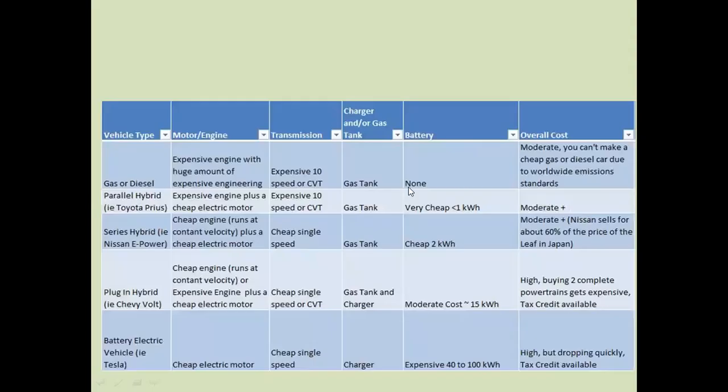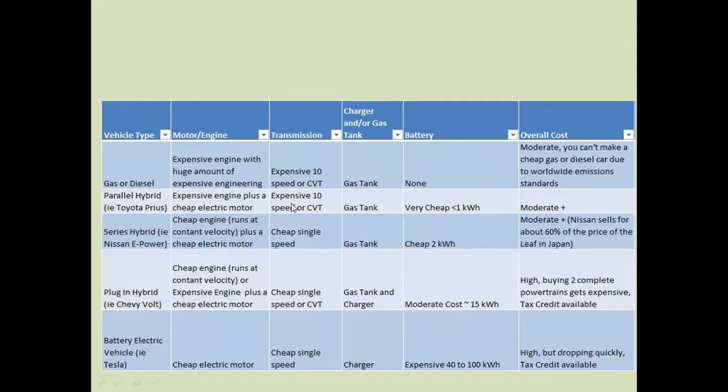On the next slide, we can discuss the various types of parallel hybrids available from the manufacturing side. Generally, the first one is the parallel hybrid manufactured by the Toyota Prius. It uses an expensive engine plus a cheap electric motor.